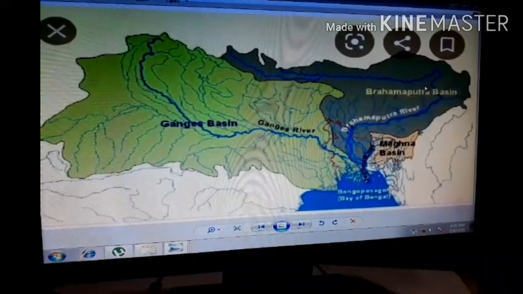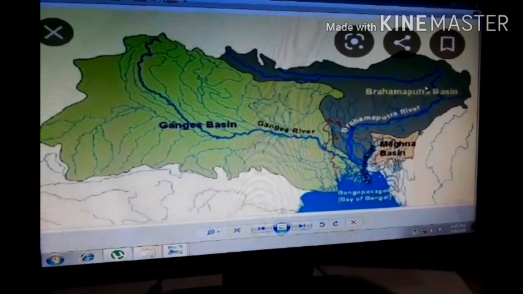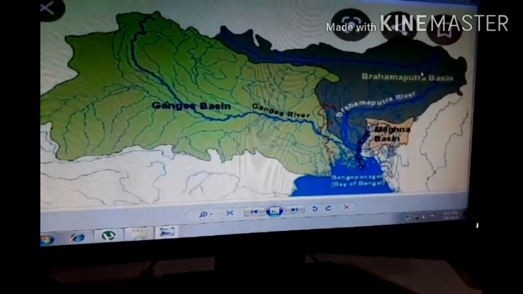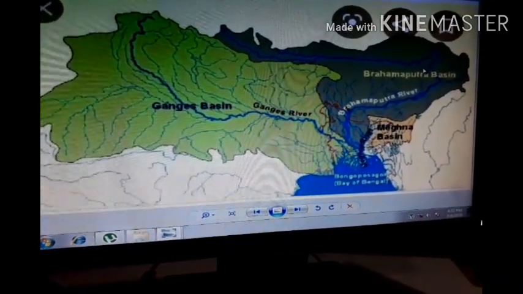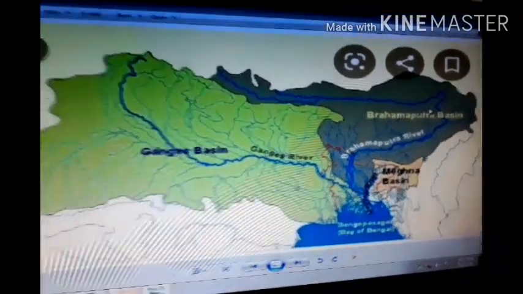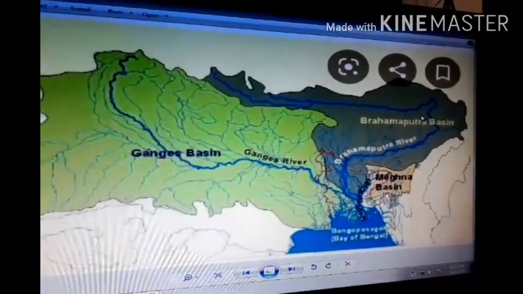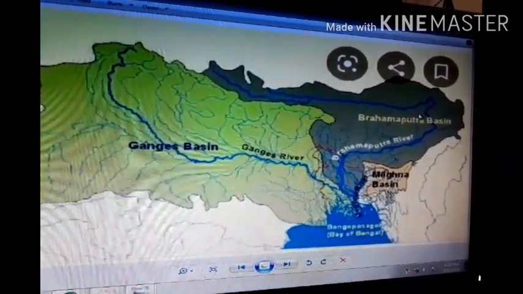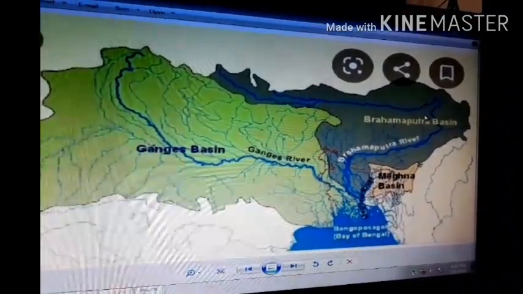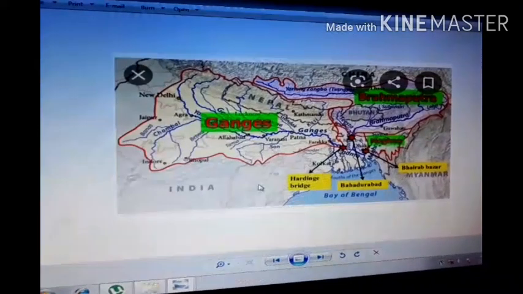The Brahmaputra has braided channels, sharp channels, in its entire length in Assam and forms many riverine islands. Every year during the rainy season, the river overflows its banks, causing widespread devastation due to floods in Assam and Bangladesh. Unlike other northern Indian rivers, the Brahmaputra is marked by huge deposits of silt on its bed, causing the river bed to rise. The river also shifts its channel frequently. It's moving very sharply. From here, in the next picture, we can see in detail.